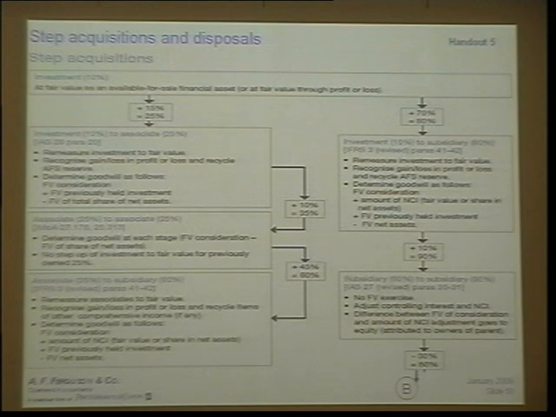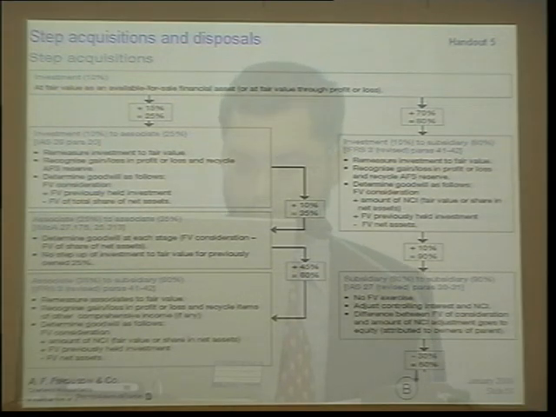And if, on the other hand, it goes straight to 80% and then 90%, how would it impact different items? Same for step disposal, how things would be treated. Okay, so that was IFRS 3.